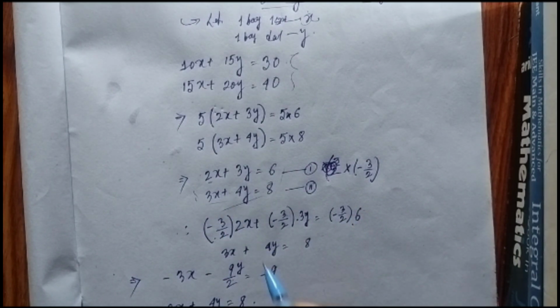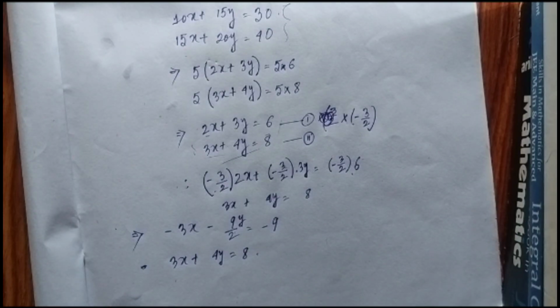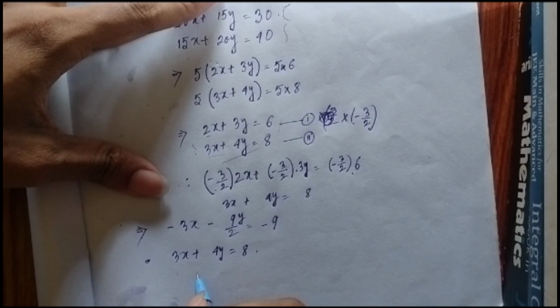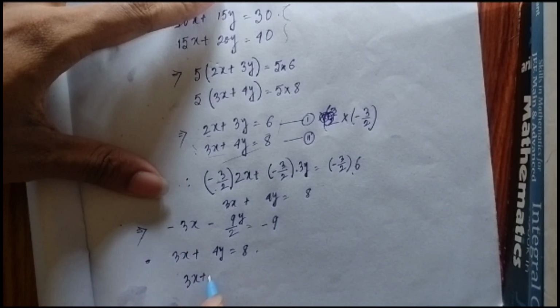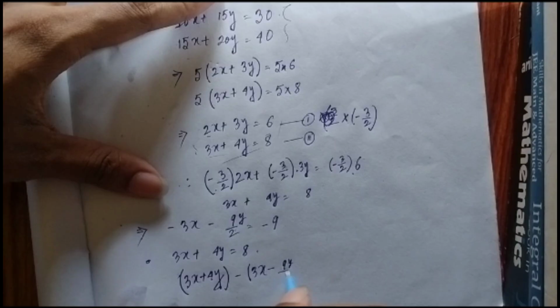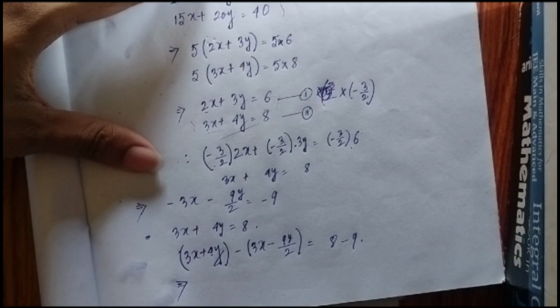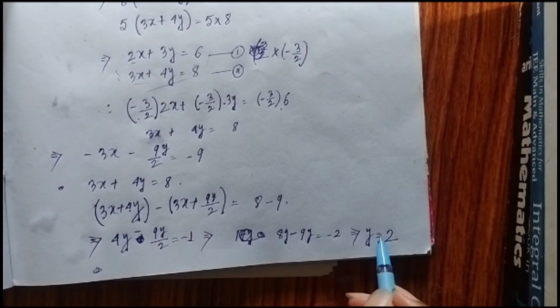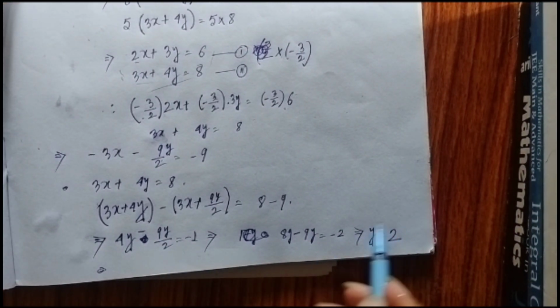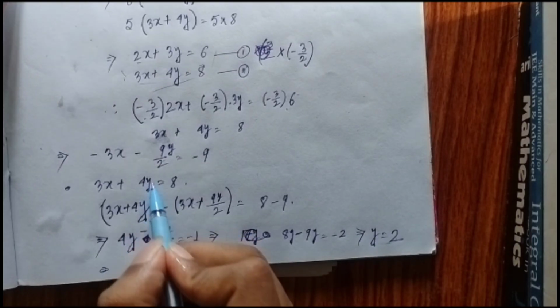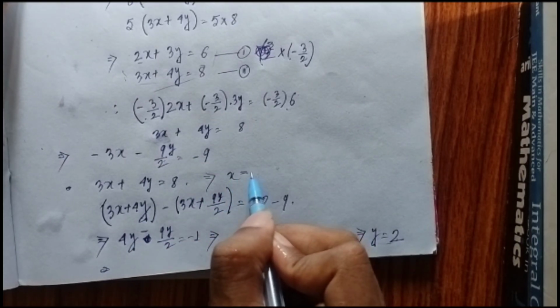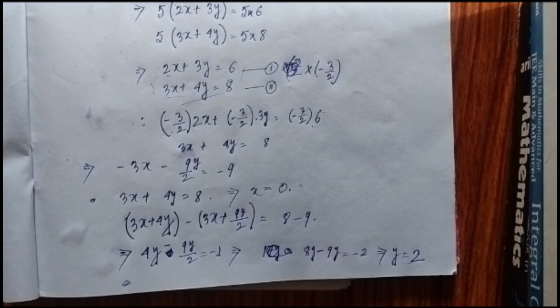Now what we do in elimination, actually this method is called the elimination method. I think everybody is familiar with it from their lower classes. We just eliminate the x term. We add this one with this, 9y by 2 and ultimately 8 minus 9. Simplifying it, we get y equal to 2. Now we put the value of y in this equation, and ultimately we end up with x equal to 0. So in this case we solved the equation.